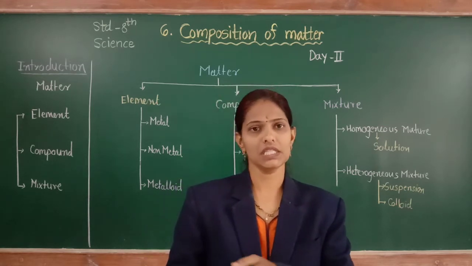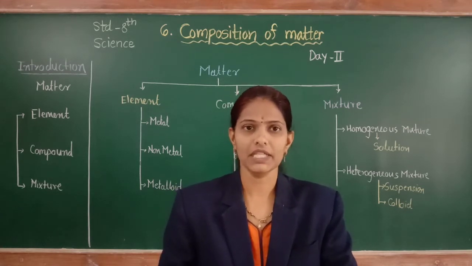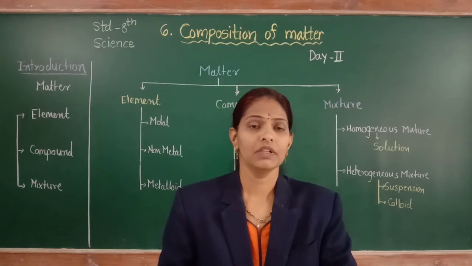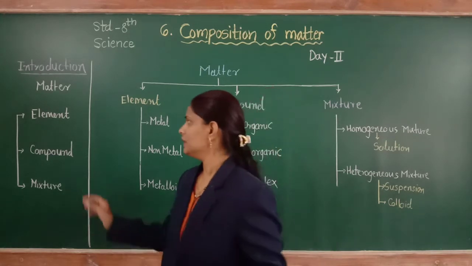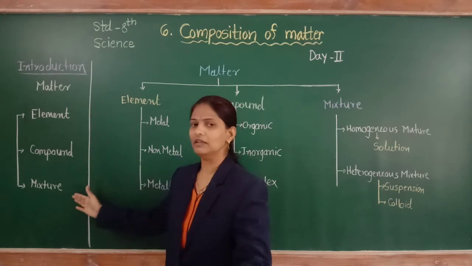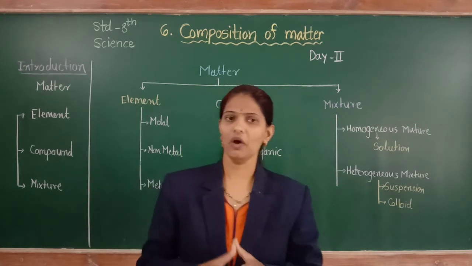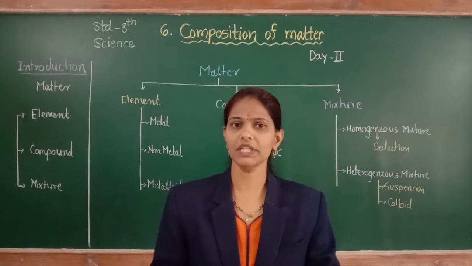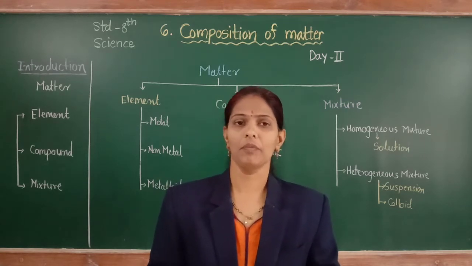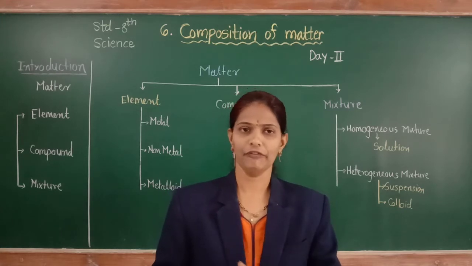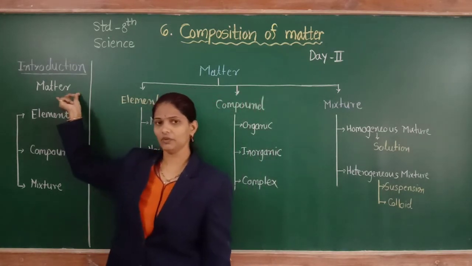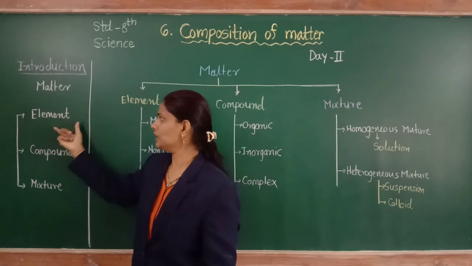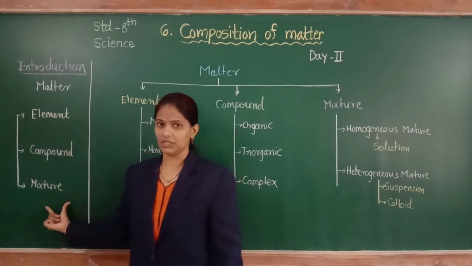We have already discussed in the previous standard that matter is divided into three groups according to its chemical composition: element, compound and mixture. We have already studied what is an element, what is a compound and what is a mixture, so let's just revise. Matter is classified according to its chemical composition into element, compound and mixture.